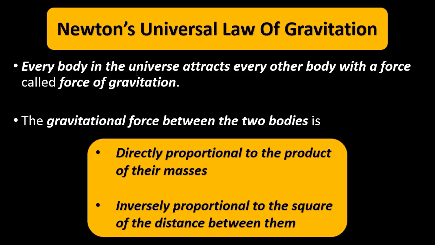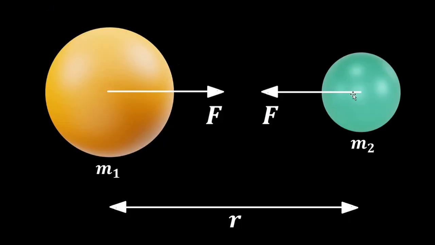Now the gravitational force is directly proportional to the product of the masses of the two bodies, and inversely proportional to the square of the distance between them. Suppose we have two bodies, one of mass m1, the other of mass m2. They are separated, that is, their centers are separated by a distance r. The reason why I am saying that their centers are separated by a distance r, I will come to that.